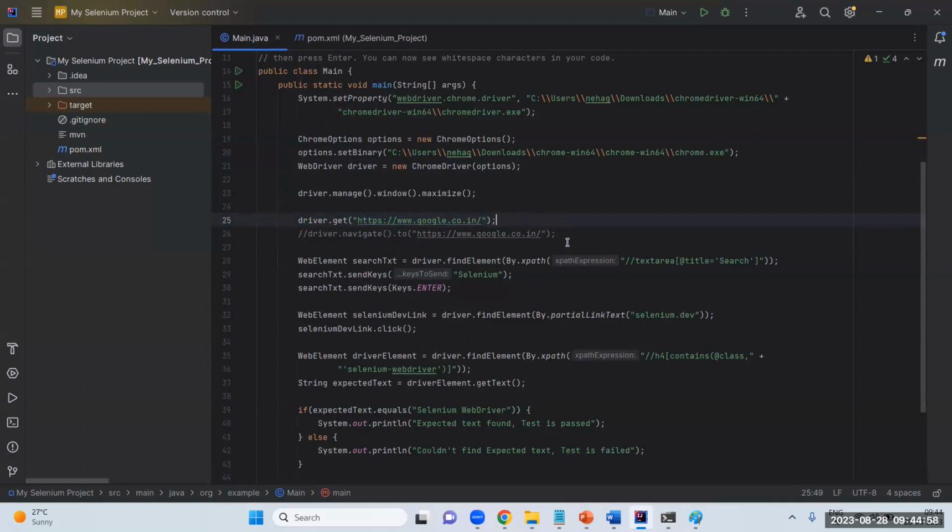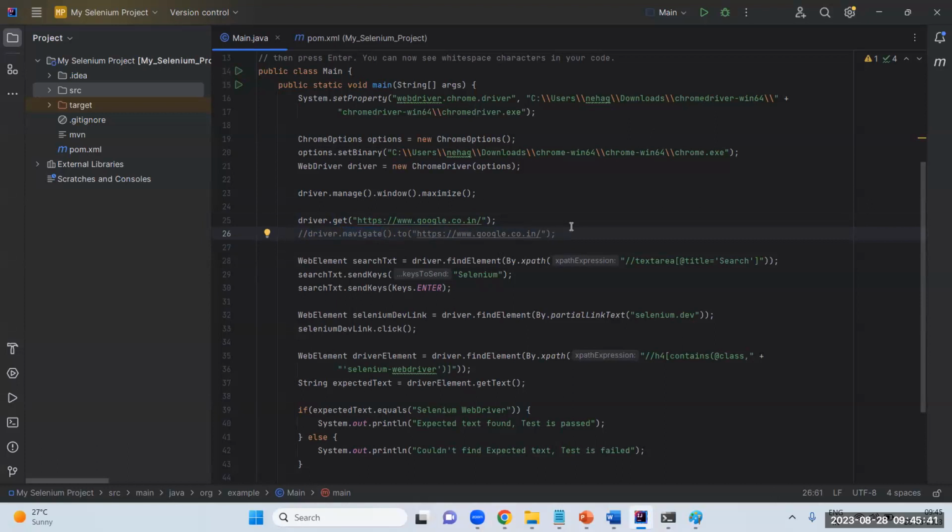You can see that. And the other line I have written is driver.navigate().to, which will also launch the URL. Here you can definitely expect an interview question: what are the two different methods to launch a URL? One is get and the other is navigate to. Okay, you're fine, you have told this answer well and good. The next question you may get is, what is the difference between get and navigate to? Definitely the one who really has working knowledge and work experience can completely elaborate on the difference between get and navigate to, right?